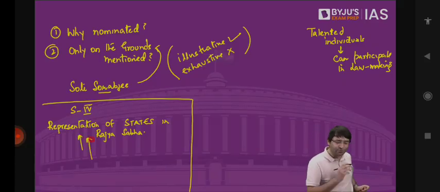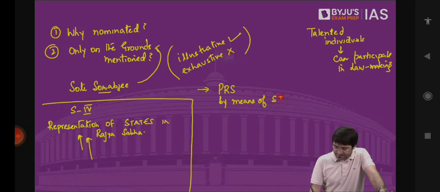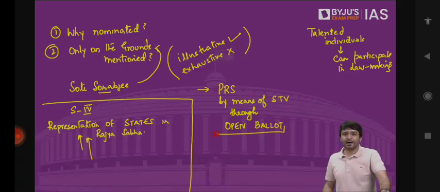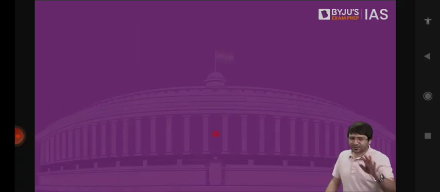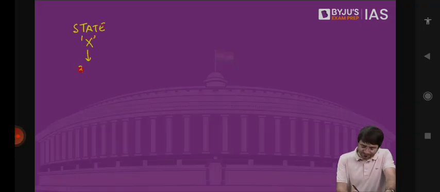But how does the election take place? Election takes place through a system of proportional representation, by means of the single transferable vote, but this time through open ballot. How? Let me give you an example. Let's suppose there is a state X. From the state, we have to fill 3 vacancies in Rajya Sabha.